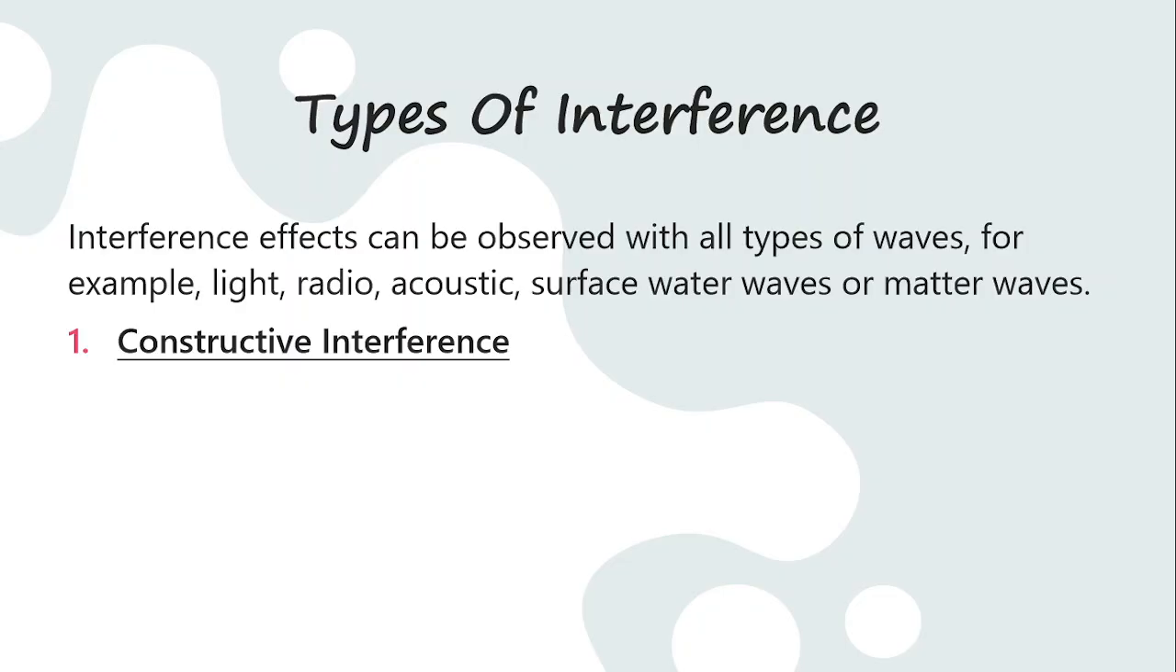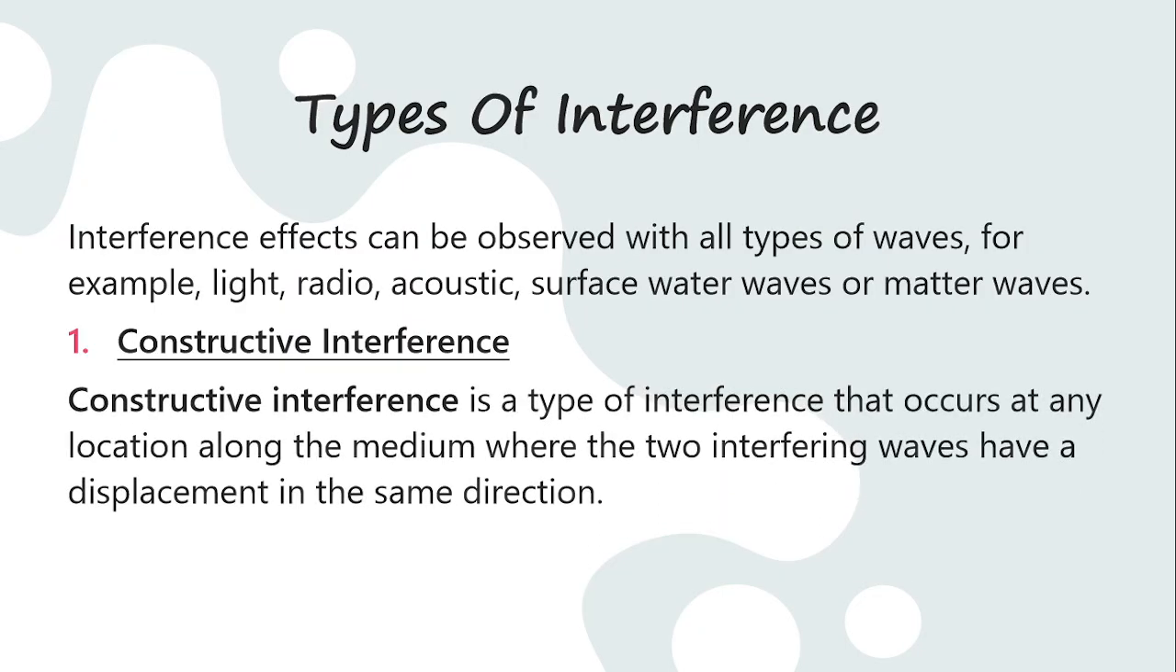The first one is constructive interference. Constructive interference is the type of interference that occurs at any location along the medium where the two interfering waves have displacement in the same direction. From the word constructive, it means that it is building something up. So it occurs at a given location along the medium, where the two interfering waves have a displacement in the same direction. That's the meaning of constructive interference.